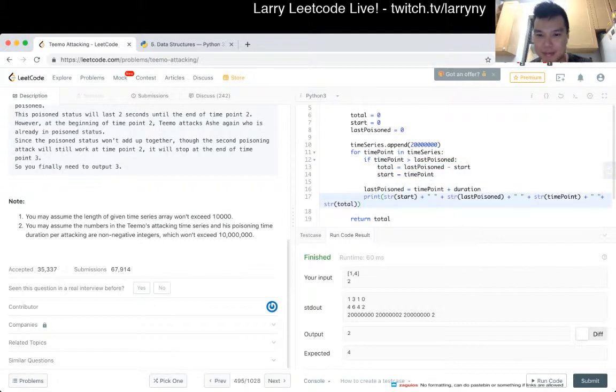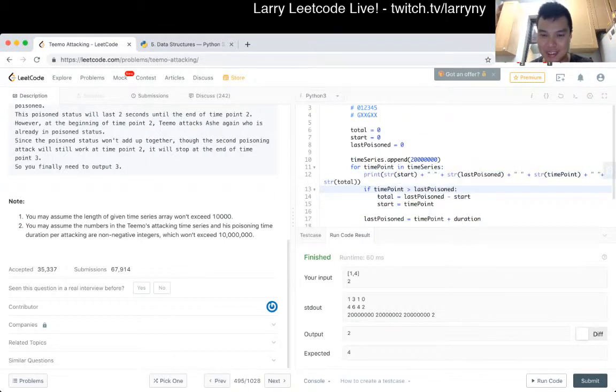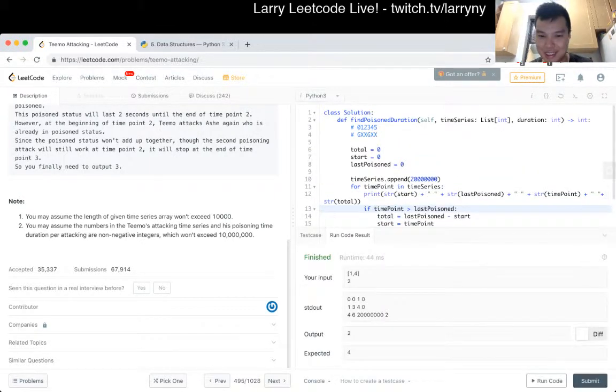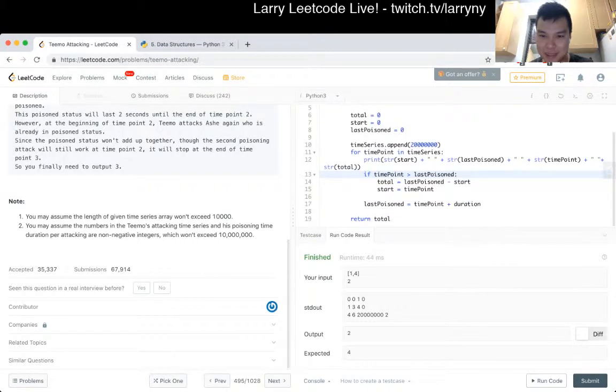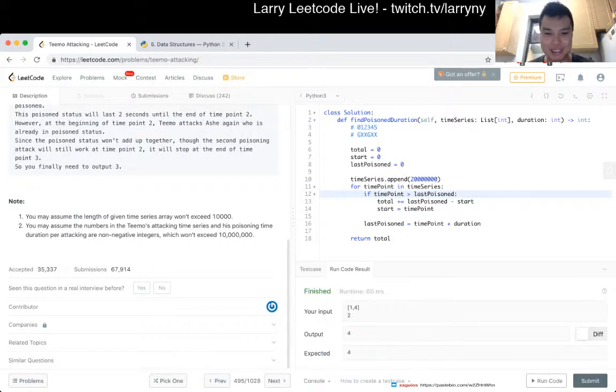Not sure why I didn't trigger this the second time. Store last poison, store last poison total. And time point is double bigger than that. So, oh, I am an idiot. Okay, fine. So that worked for that case.